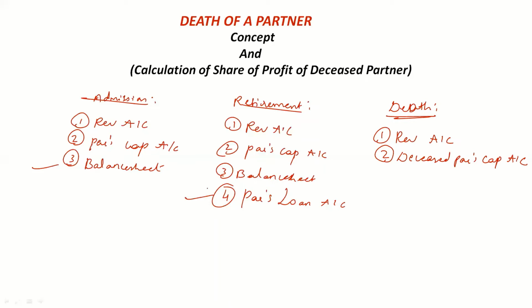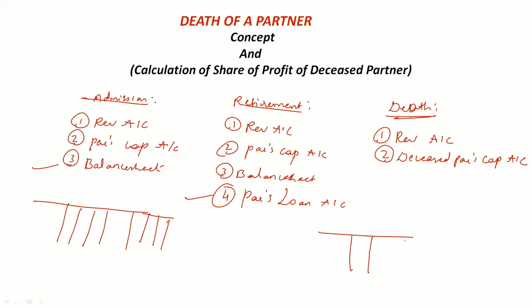In admission and retirement, we used to prepare a combined partners' capital account of all the partners of the firm, something like this, if there are three partners. But here we just have to prepare the capital account of the deceased partner and not all the partners. This is the change. The accounting treatment methods will be the same; here we are just preparing for the deceased partner.